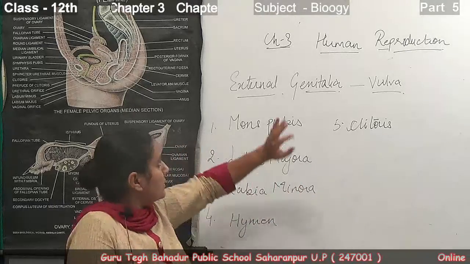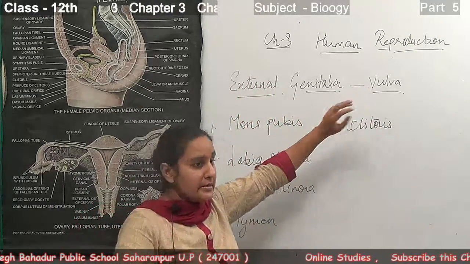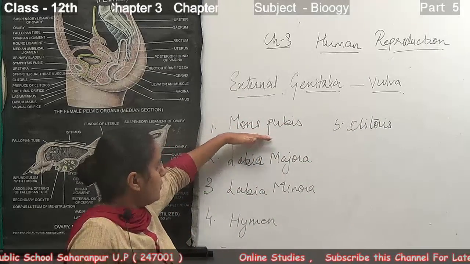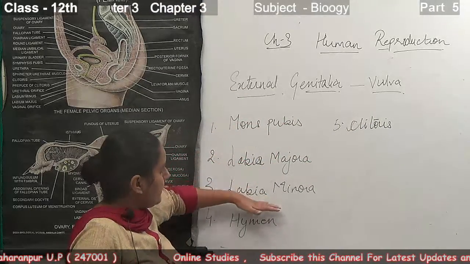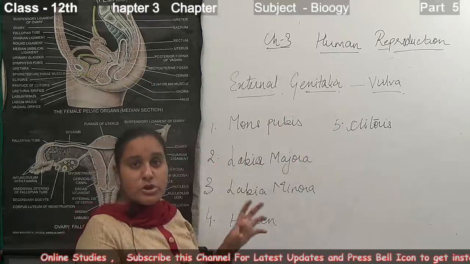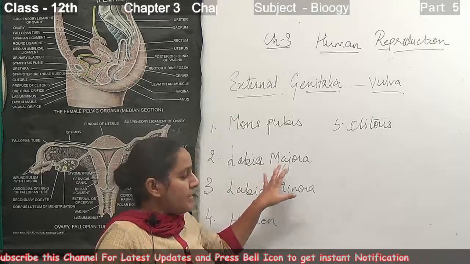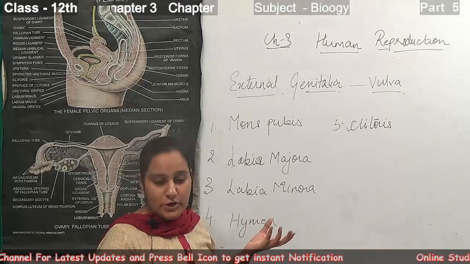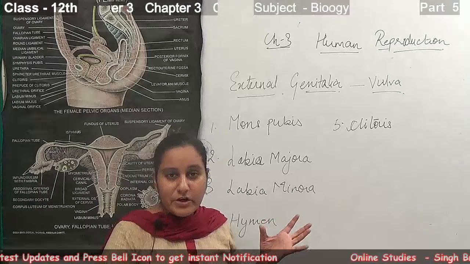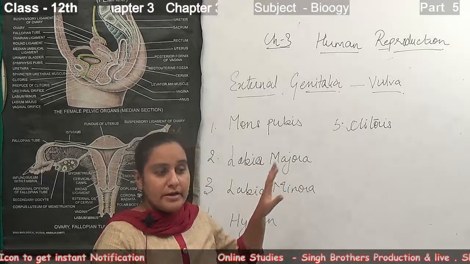Let's recall the external genitalia once again. It is known as the vulva. It consists of five parts: mons pubis, labia majora, labia minora, hymen and clitoris. The mons pubis is the cushion of fatty tissue. The labia majora are two folds of fatty tissue that extend from the mons pubis and surround the vaginal opening.